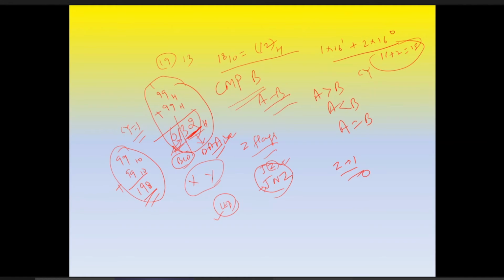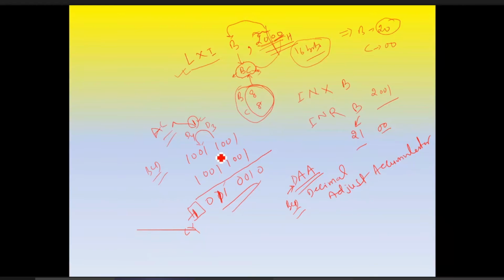How it works, I am telling you now, and will have to explain later too. This DAA, if there is a carry from D3 to D4, will automatically add 6. You remember the BCD adder, where we add 6.